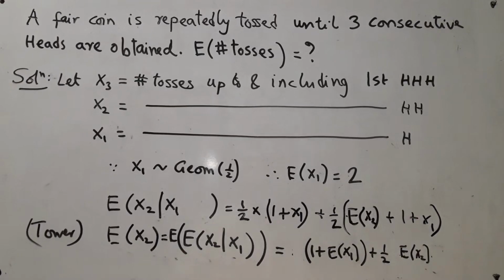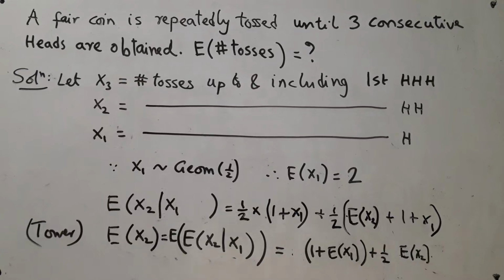Now whatever I did to move from x1 to x2 can be used to move from x2 to x3. Again the same thing. If you got your first two heads, then the very next one can be head, probability half, in which case you get x3. Or your search starts all over again. So the exact same thing repeats. So I can also have expected value of x3 is 1 plus expected value of x2 plus this. Anyway, I already have expected value of x1. So you can just put it here and solve for expected value of x2.